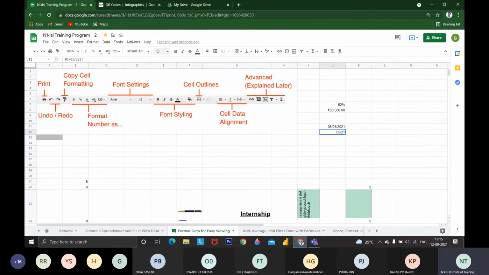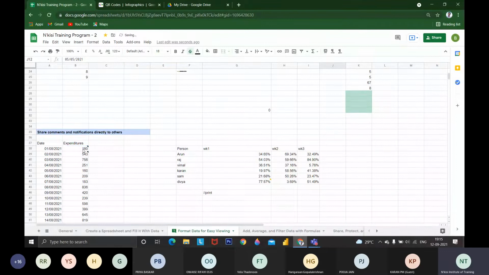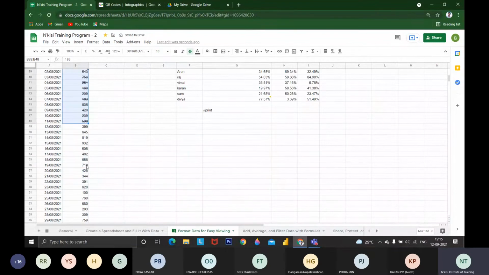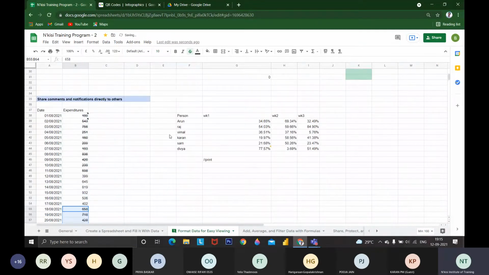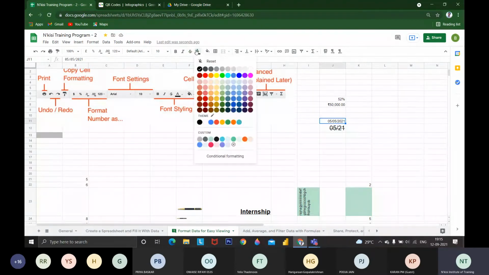And this is the font size. You can change the font size, and if you increase it, you can see the font size increasing. Then there is bold and italic. If you want to strike out, you can strike out. For example, if my father gave me this money for this expenditure, I can strike it out. Like whatever the application, you can use it accordingly. You need not apply all the functions since you know everything. If it is required, you can do it. Then you can change the text color, as I did before.